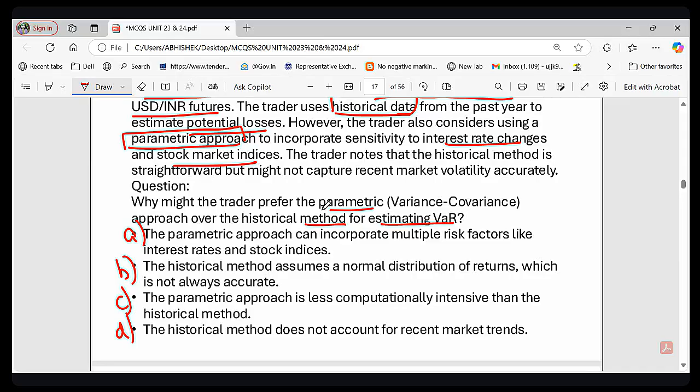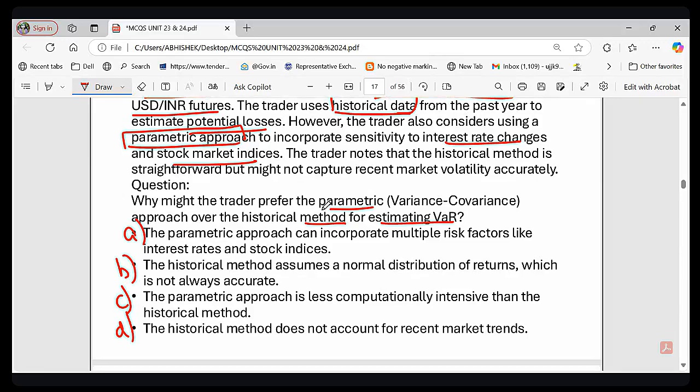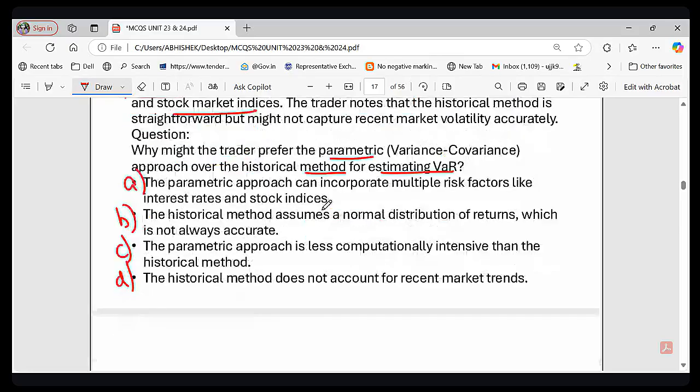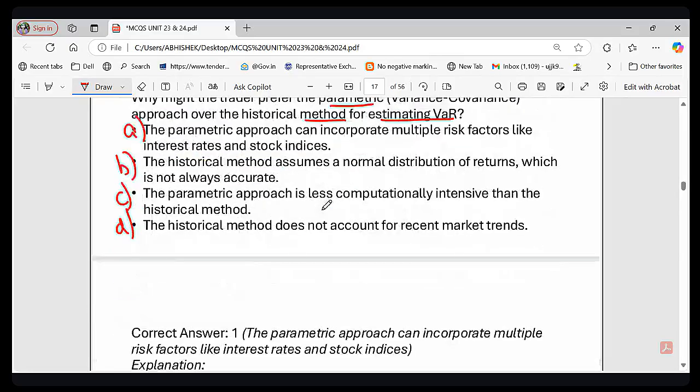मैंने आपको पहले भी बताया था, when we were studying market risk, I told you what is the historical method and what is the parametric approach. If you don't remember, let me explain it once more, right? So basically, you know, value at risk, what is VAR?